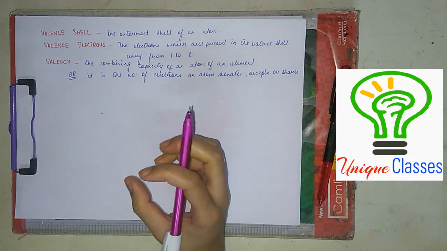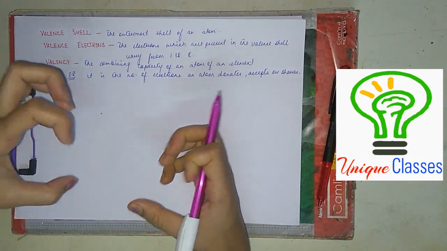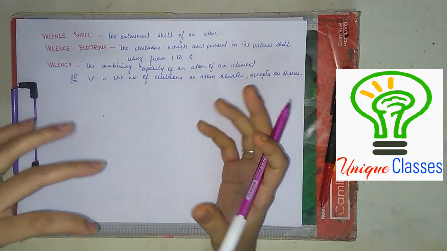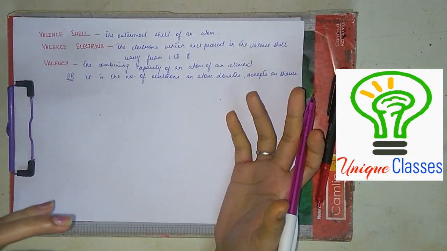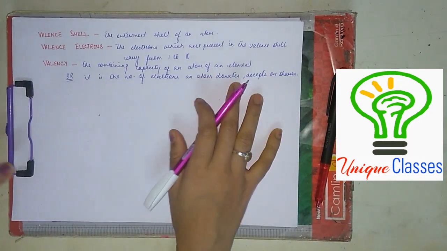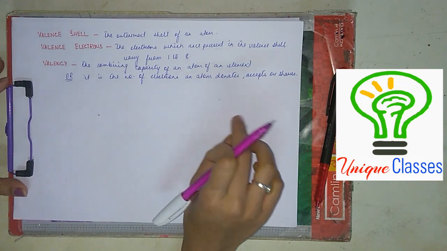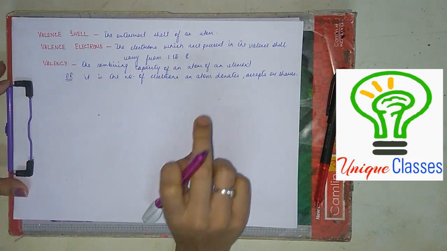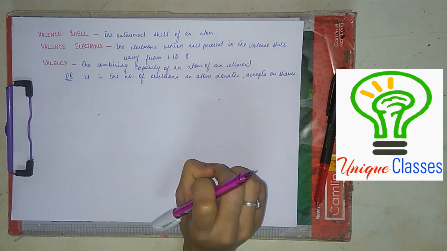Now, these atoms which are not stable, what do they do? They combine with other atoms of the same element or maybe of a different element to become molecules. Atoms combine to form molecules because they want to become stable like molecules.